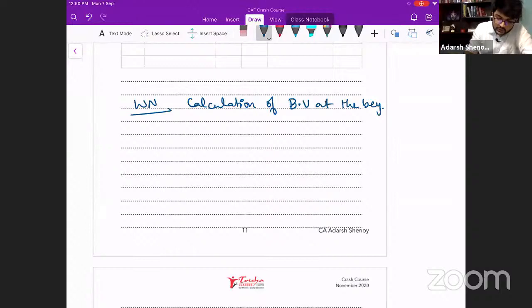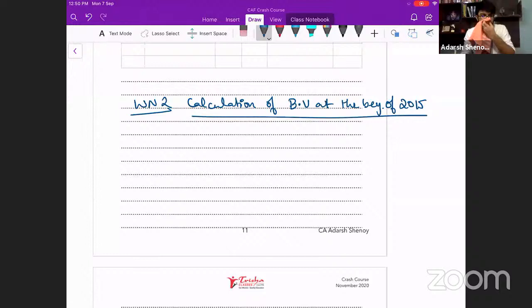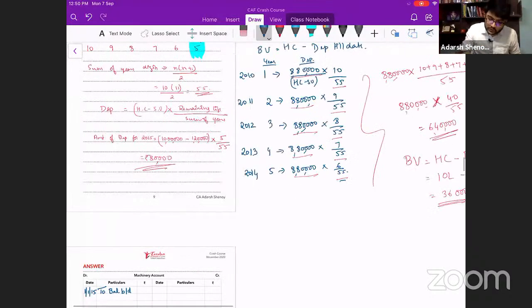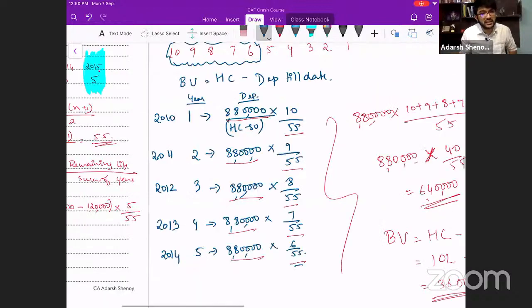First one was relating to the calculated depreciation. So working note 2, calculation of book value at the beginning of 2015. If you did not understand the shortcut method, you can do it in the longer way also. You will get the same answer.